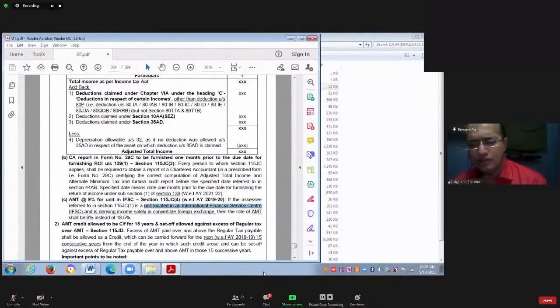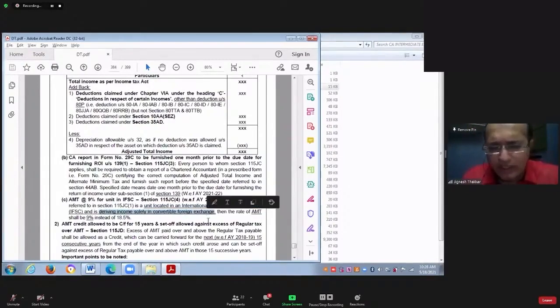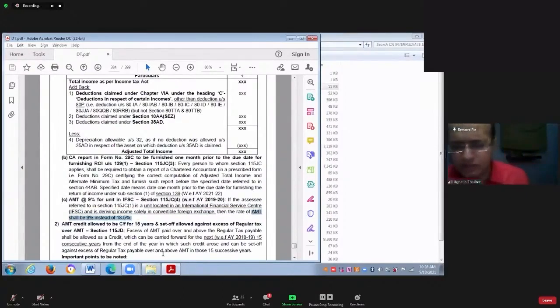Stock exchange will also be situated. You can purchase, sell shares in foreign currency there. Till now, in India, they have not started any International Financial Service Center. The first International Financial Service Center is going to come up in the state of Gujarat. So, if SSE is a unit located in International Financial Service Center and is deriving its income solely in convertible foreign exchange, in that case, the AMT tax rate will not be 18.5 percentage, it will be 9 percentage. Instead of 18.5 percentage, it will be 9 percentage.